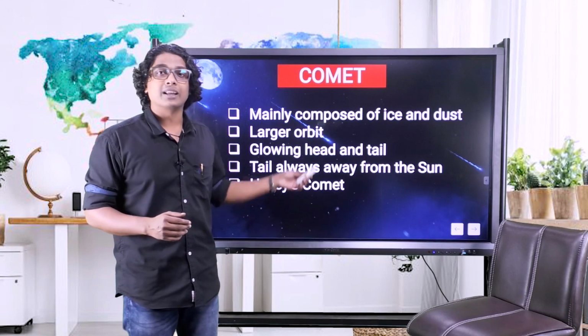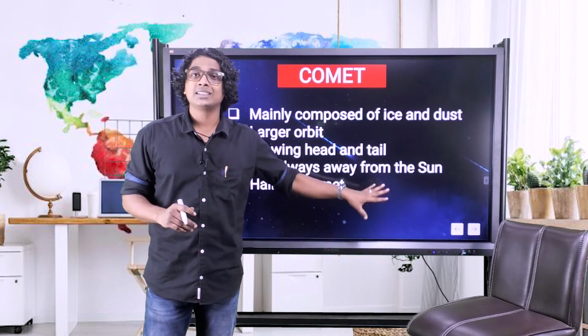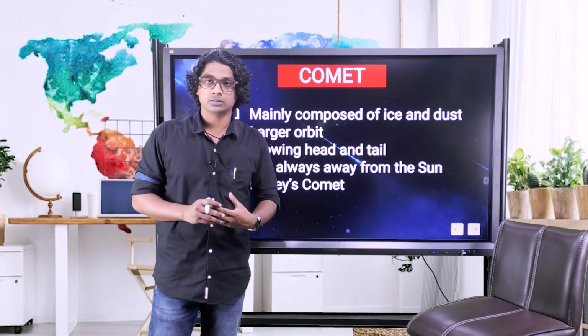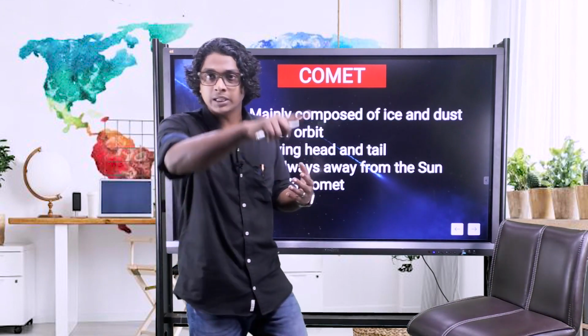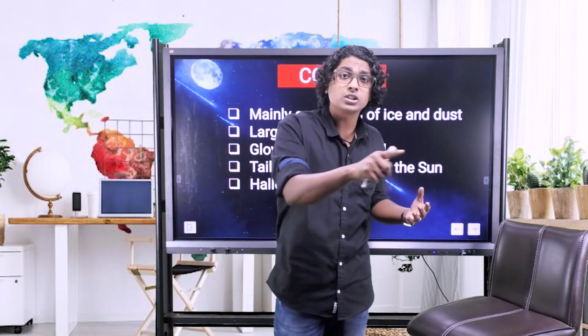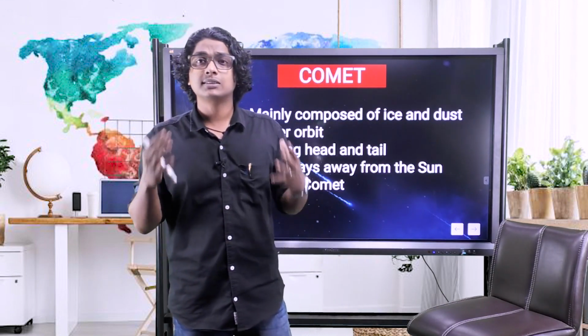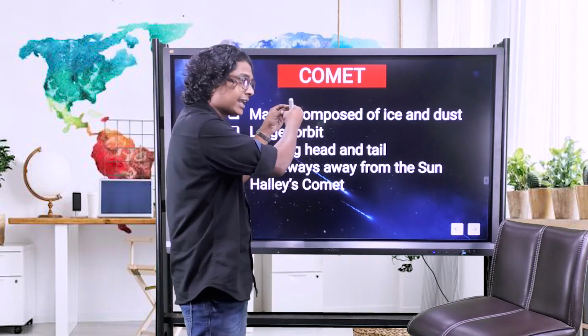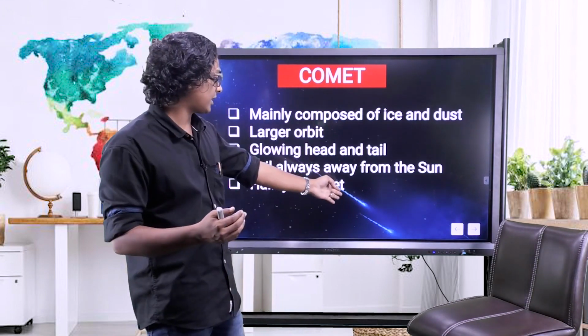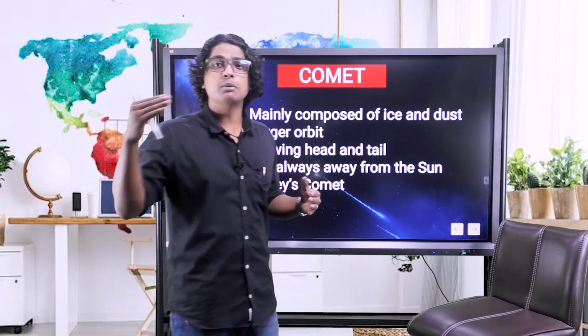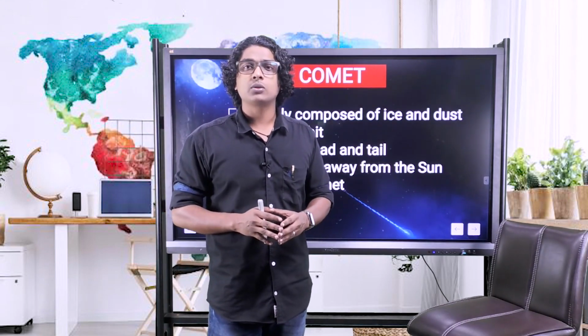And Halley's comet is a famous comet. It visits Earth around every 74 years. So every 74 years on its orbit, it will be coming closer to the sun. The sun's energy will be vaporizing it, and from Earth we are able to see it. You will be able to see this tail, there is a glowing head and the tail is moving much like this image you can see here. It will be moving like that on a night sky. Now these are the details regarding the asteroid and comet.